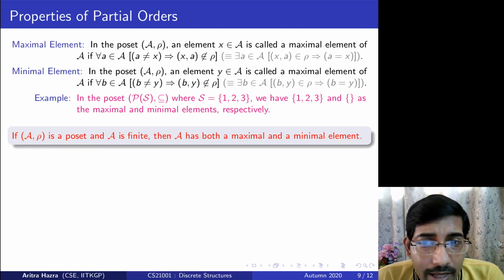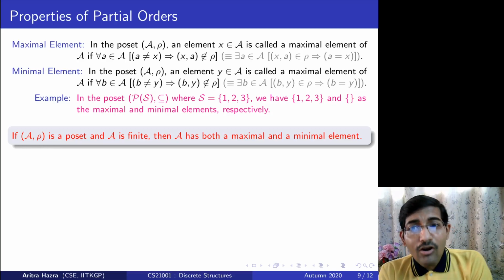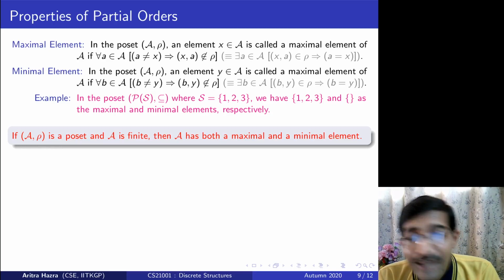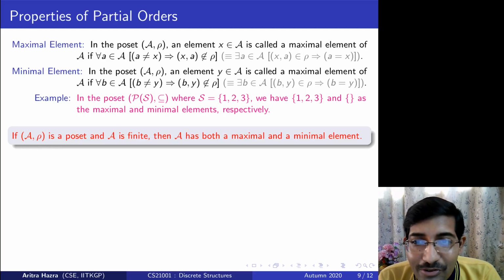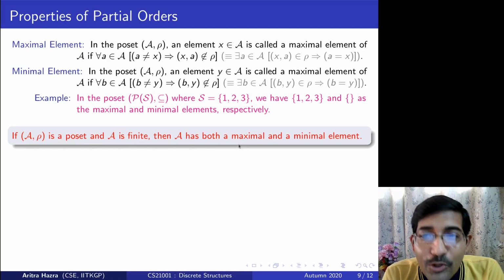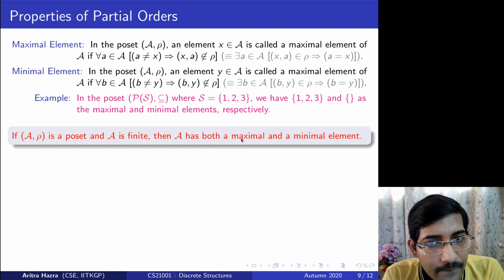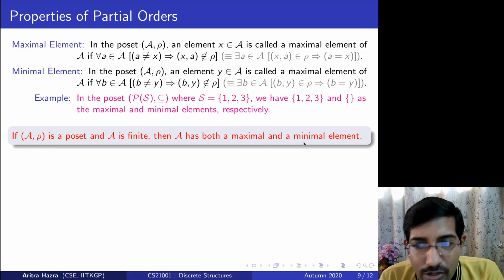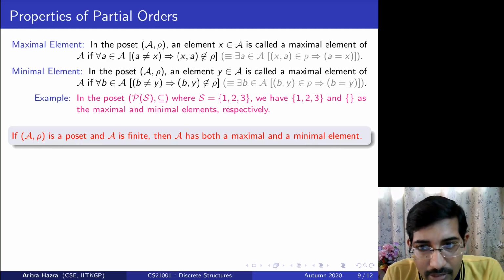If A1 is maximal, for all other elements, it will have only incoming edges. And if A2 is maximal, for all other elements, it will have only incoming edges. So therefore, two such different things cannot exist, unless both of them are equal. So therefore, it will only have one maximal element. Similarly, for the minimal case, you can intuitively prove that it will have a minimal element.